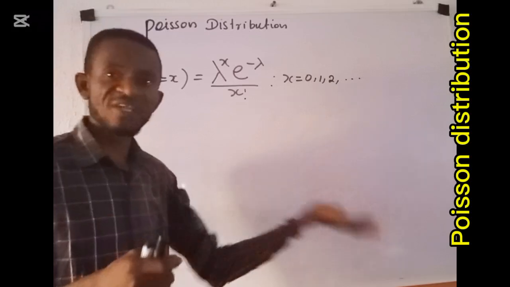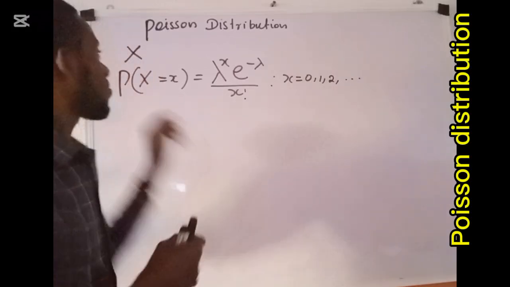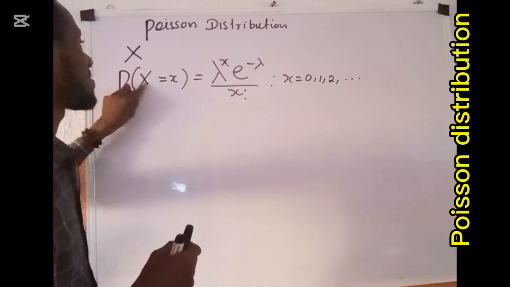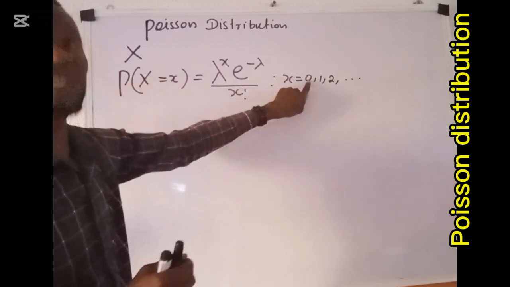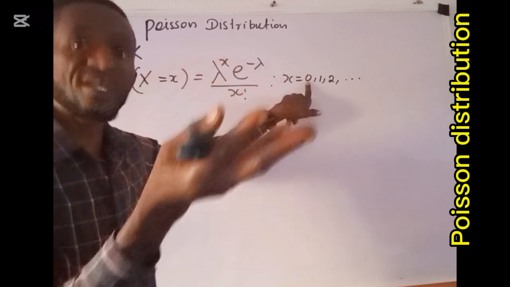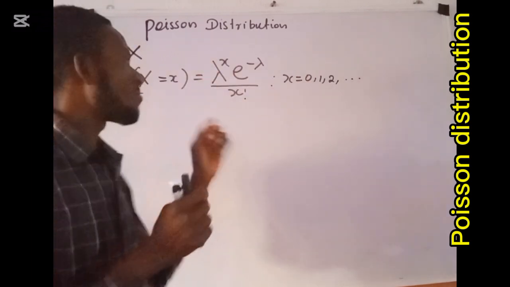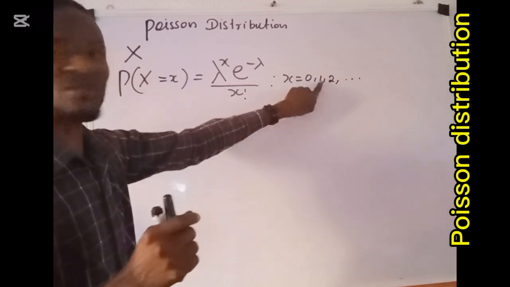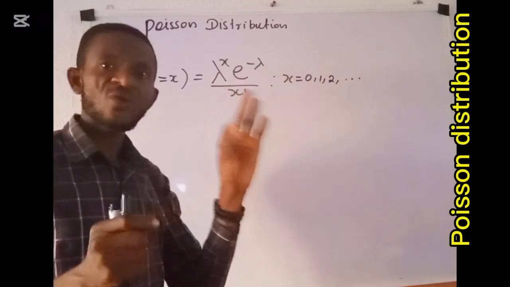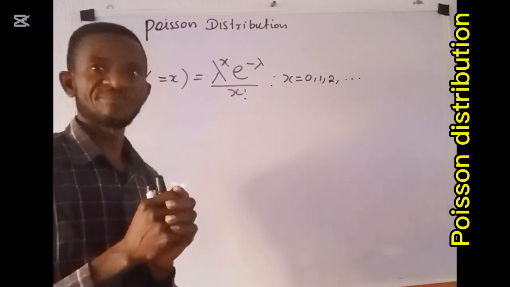How do we explain this further? What it means is this. When this random variable X takes the value 0, we are saying that there is occurrence of 0 events in that interval of time. But when it takes the value 1, we are saying that there is occurrence of 1 event in that interval of time.